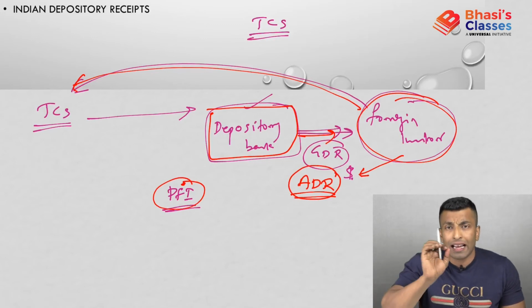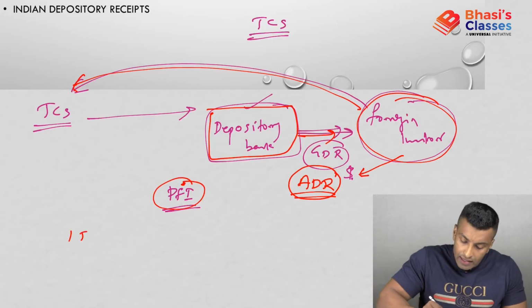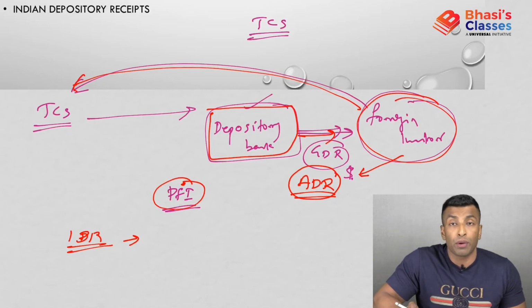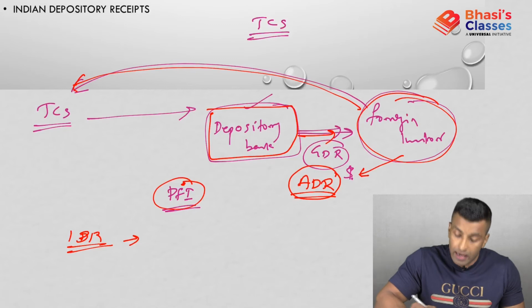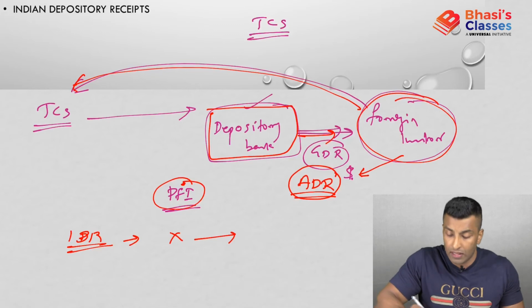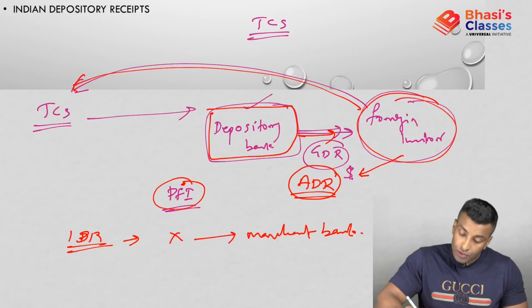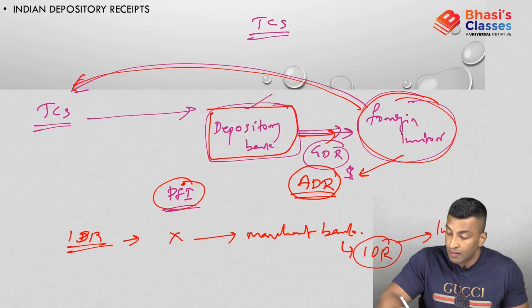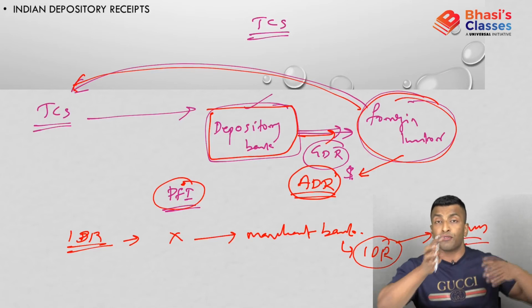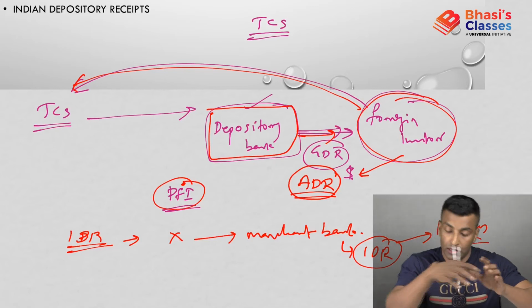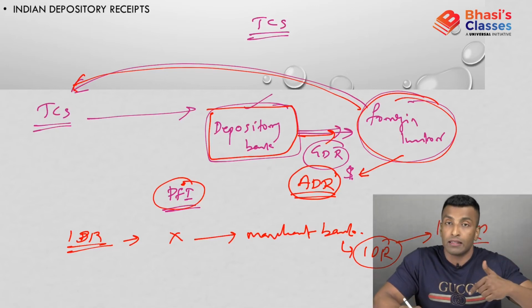Exactly the same thing will happen in the case of IDR. IDR is Indian depository receipt. What is IDR? If a foreign company, any company, company X, wants to issue securities in India, they will have to approach the depository bank in India. What is that? It is a merchant bank. So they will issue IDR, and Indians can buy this IDR. That means a foreign company is actually listed in India and Indians are buying the shares of that particular foreign company. So they will be getting money from Indians by issuing their securities in India. So that is IDR.